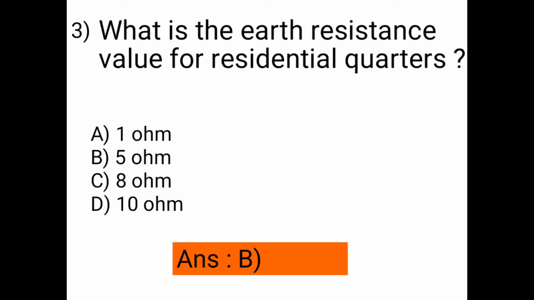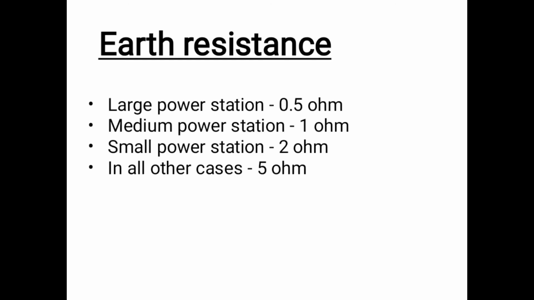Next question: what is the earth resistance value for residential quarters? Options are A, 1 ohm; B, 5 ohm; C, 8 ohm; D, 10 ohm. The correct answer is option B, 5 ohm. For earth resistance, a large power station is 0.5 ohm, a medium power station 1 ohm and a small power station 2 ohm.